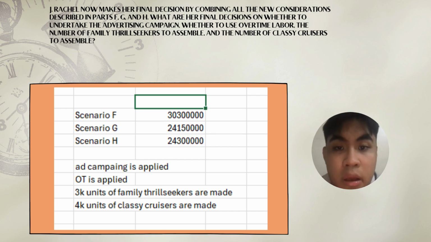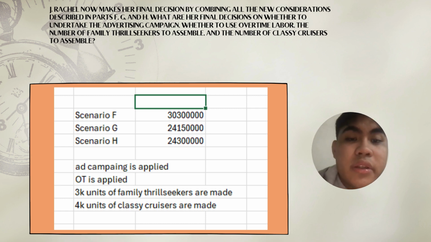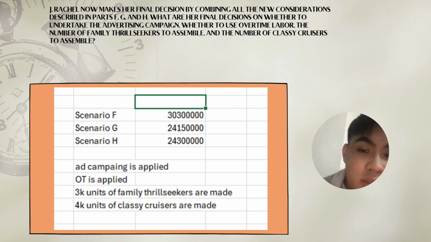So for letter J, Rachel now makes her final decision by combining all the new considerations described in parts F, G, and H. What are her final decisions on whether to undertake the advertising campaign, whether to use overtime labor, the number of Family Thrill Seekers to assemble, and the number of Classic Cruisers to assemble? For scenario F, it's $30,300,000. For scenario G, $24,150,000. For scenario H, it's $24,200,000. Ad campaigning is applied, OT is applied. 3,000 units of Family Thrill Seekers are made, and 4,000 units of Classic Cruisers are made.